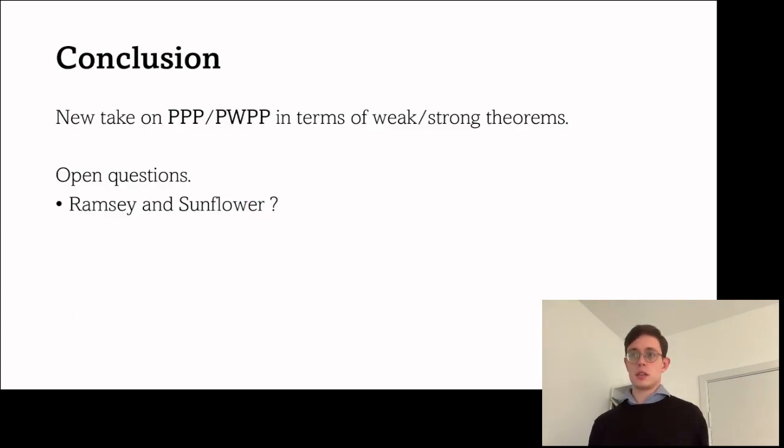So to summarize, we give a new take on PPP and PWPP in terms of weak and strong theorems from extremal combinatorics. Our work suggests that maybe the reason showing inclusion for Ramsey and Sunflower has been difficult is due to the lack of tight bounds, especially in relation to PPP. So thank you very much for your attention.